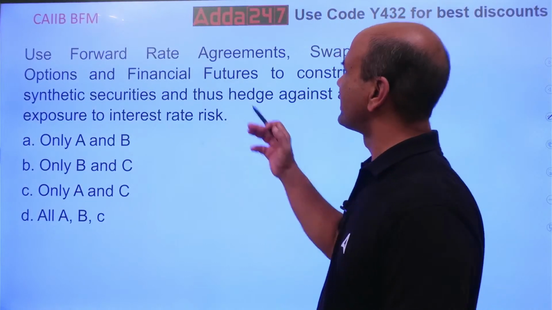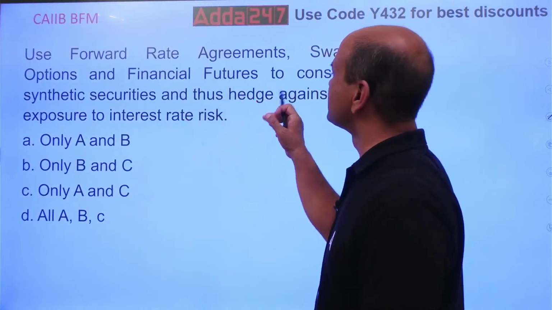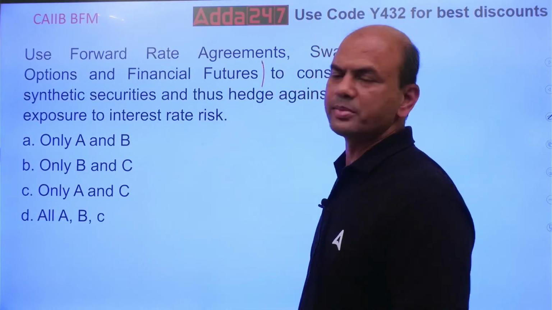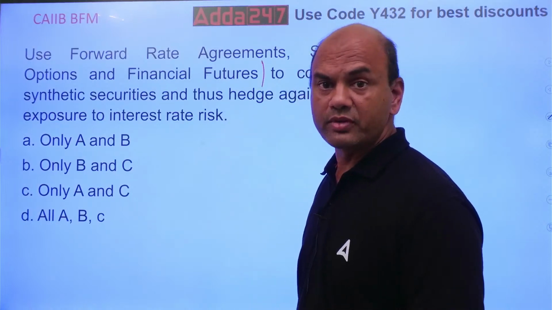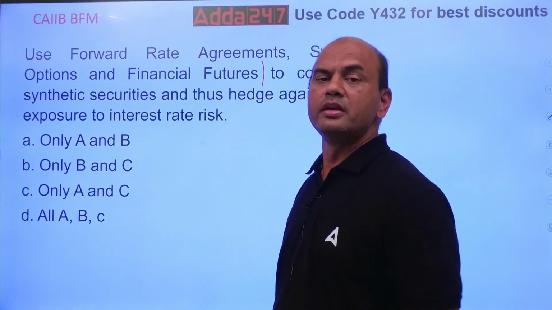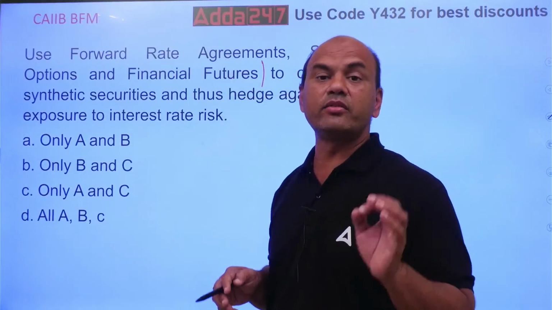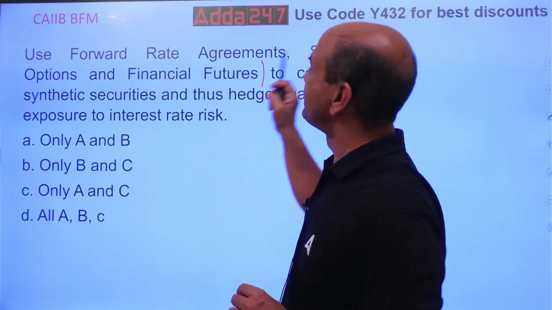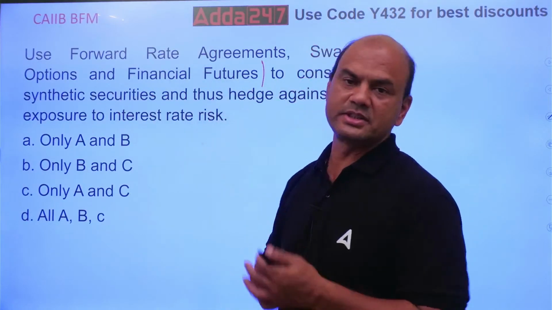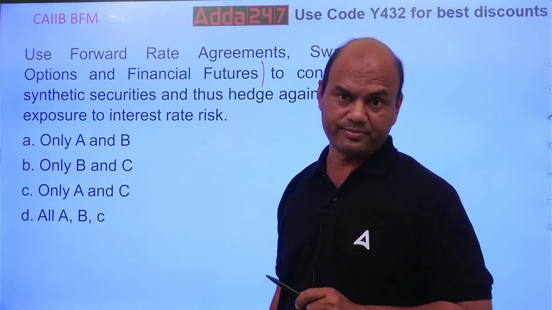Means, what is this FRA? Use forward rate agreements, swaps, options and financial futures. First part of the question is over here, up to this. What are we talking of over here? Here we are talking of 4 different derivative products. FRA, swaps, options and financial futures. So these are 4 different derivative products.